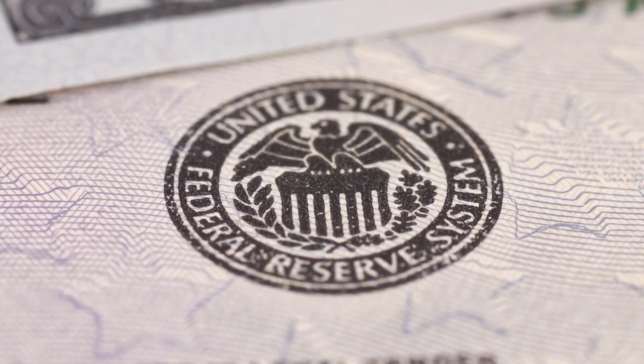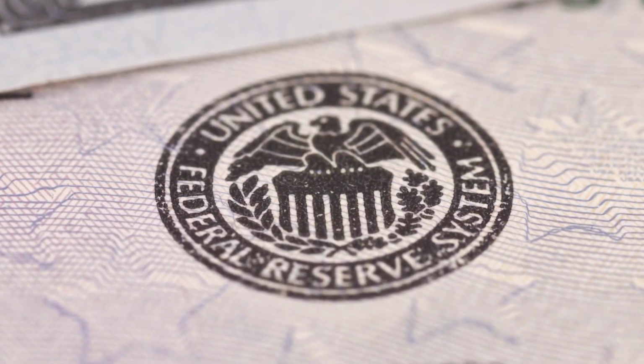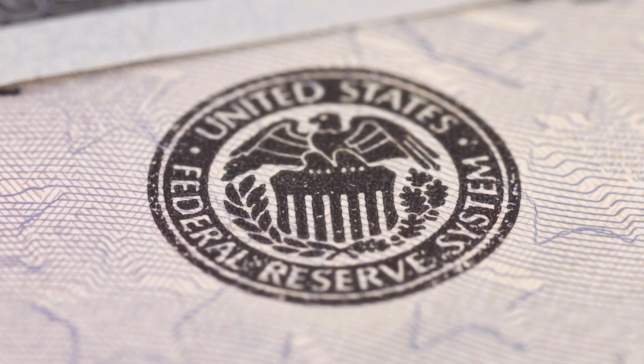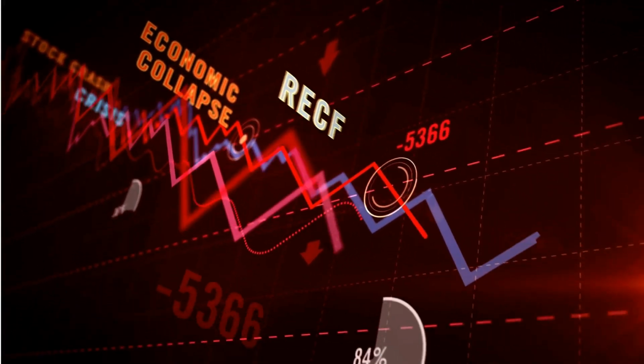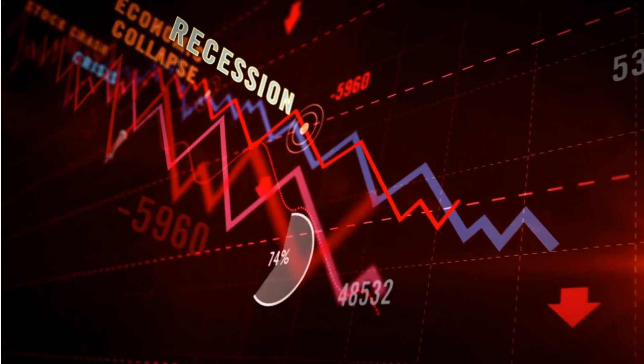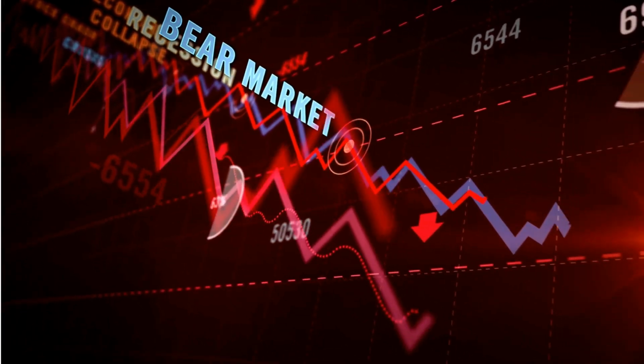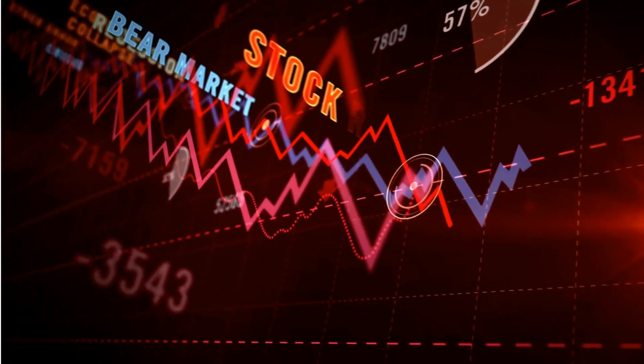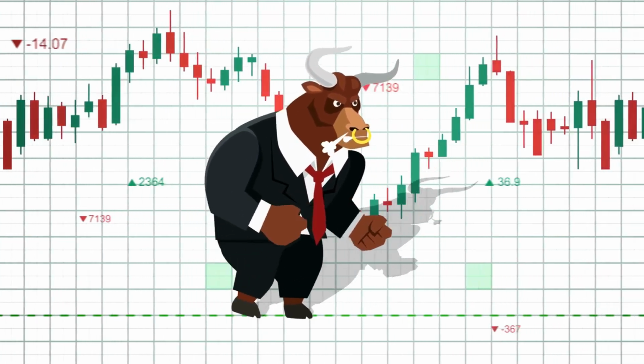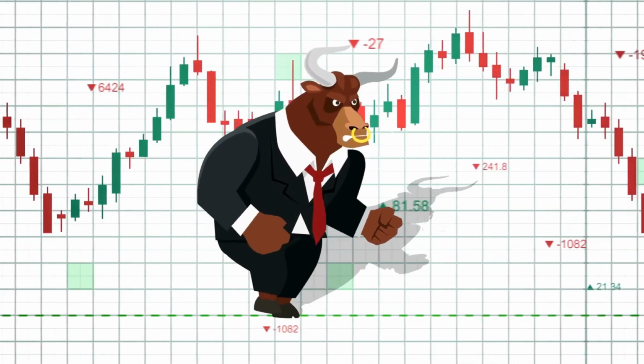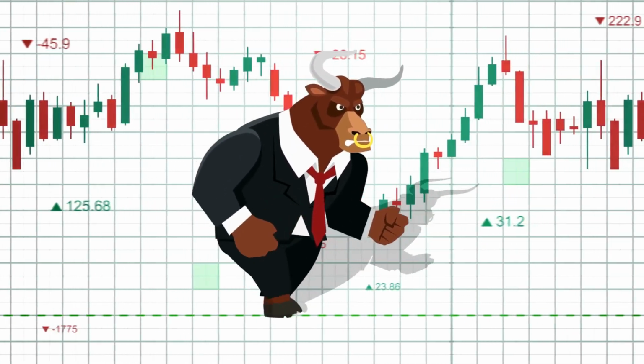It is important for investors to be aware of government policies and how they might impact interest rates and the stock market. For example, when the Federal Reserve announces that it plans to raise interest rates, it can cause a sell-off in the market as investors become concerned about the potential impact on the economy and corporate profits. On the other hand, when the Fed signals that it plans to keep interest rates low for an extended period, it can boost investor confidence and lead to higher stock prices.